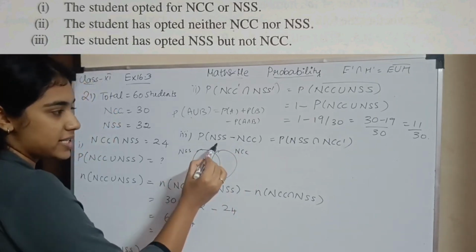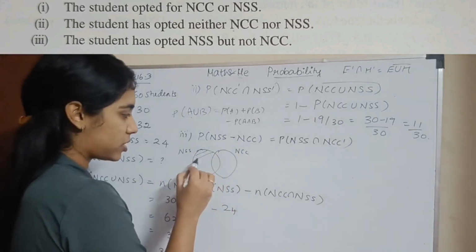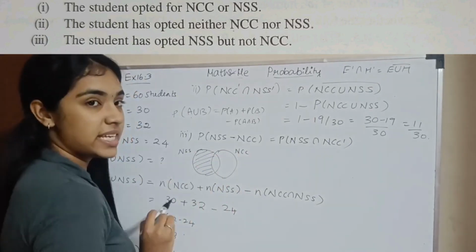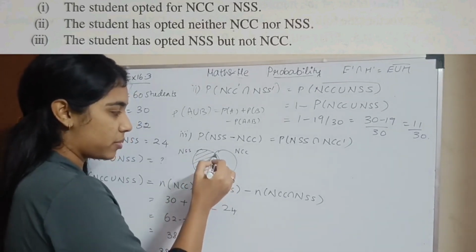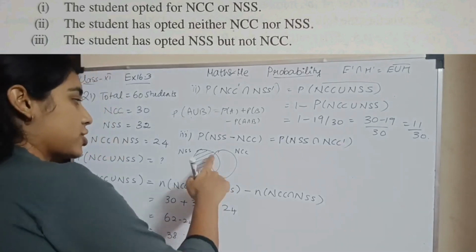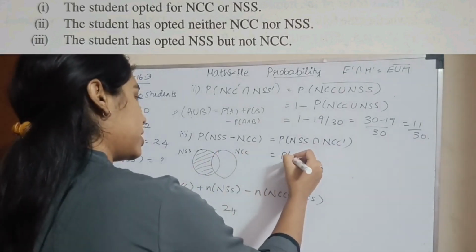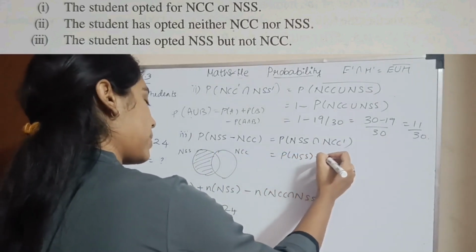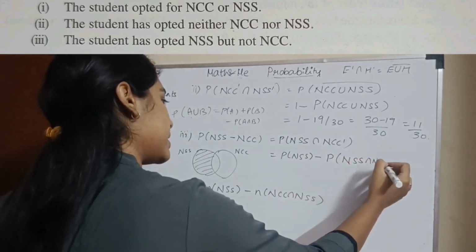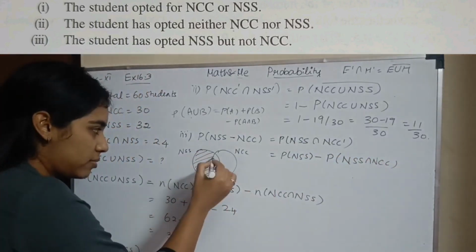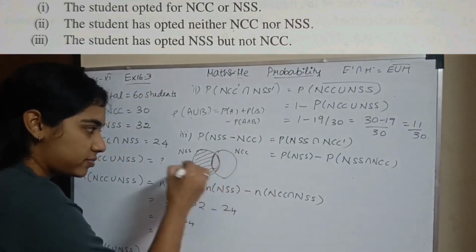So NSS minus NCC means only NSS is taken, NCC is not taken. It means the probability of NSS minus the probability of NSS intersection NCC. It will be this whole thing minus this area.